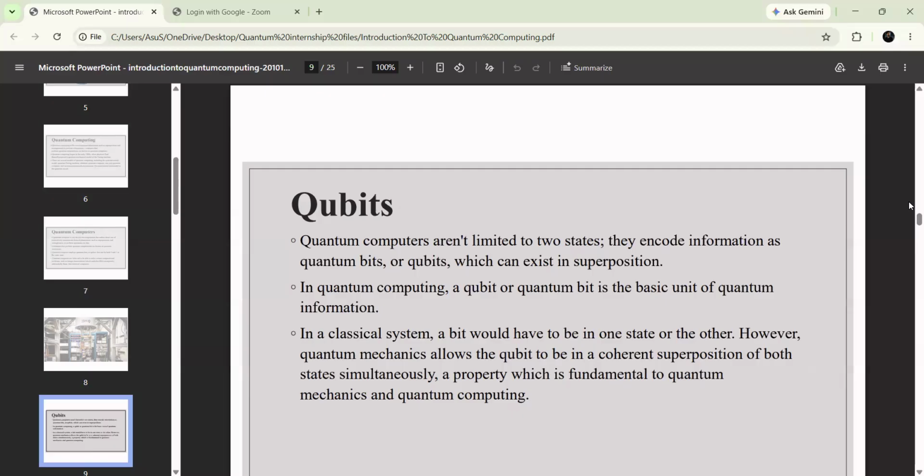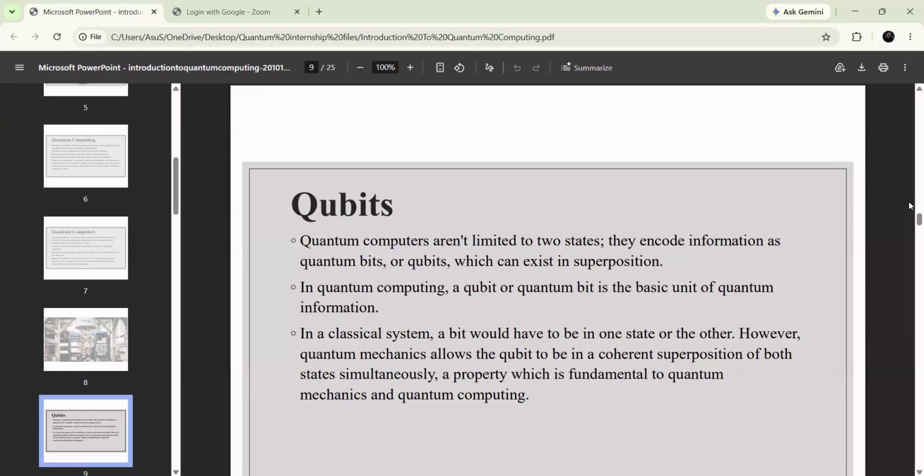In a classical computer, we are going to store the information in the form of bits. But whereas in quantum computers, we are going to store the information in quantum bits, or qubits, so that they are going to exist in superposition. It means they can exist in multiple states at the same time. And also,